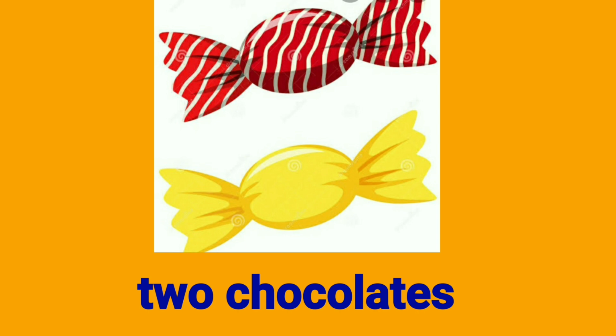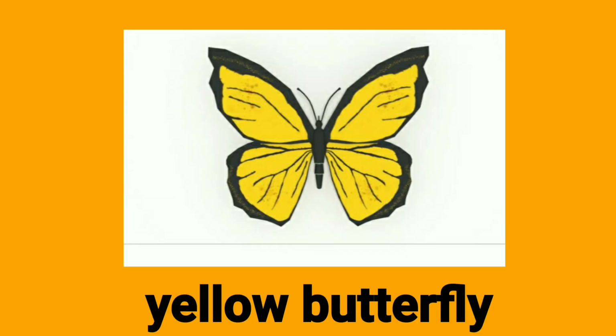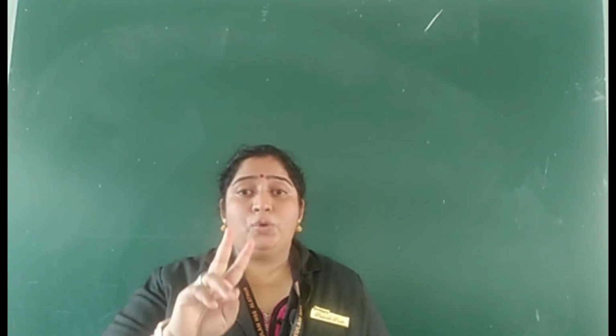Two chocolates. Big car. Round table. Yellow butterfly. Here, two chocolates.